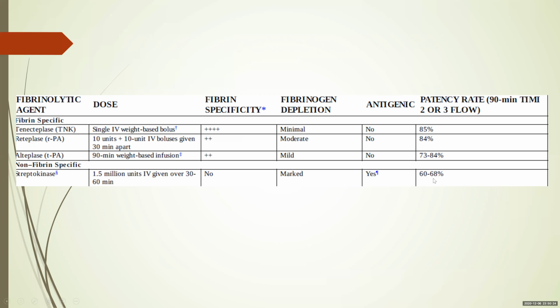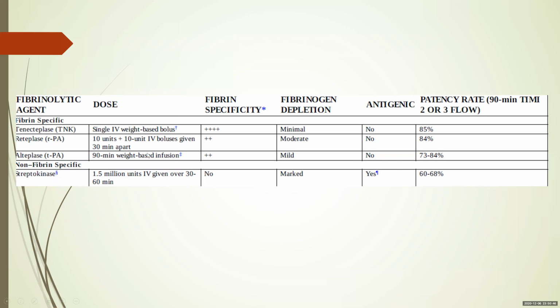When you give streptokinase, 1/3 achieve more than 70% ST resolution. 1/3 achieve an ST resolution of between 50 to 70%, and 1/3 achieve ST resolution less than 50. That is, they have a failed lysis. So 2/3 have an acceptable degree of ST resolution. 1/3 fail.